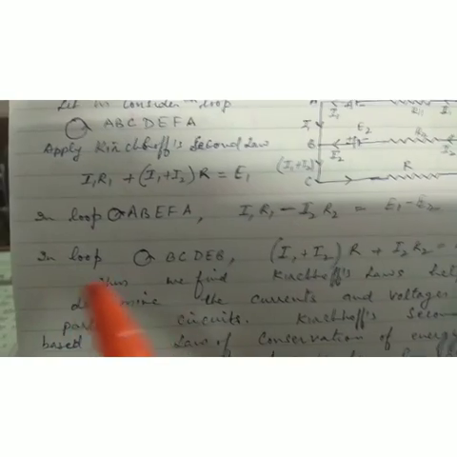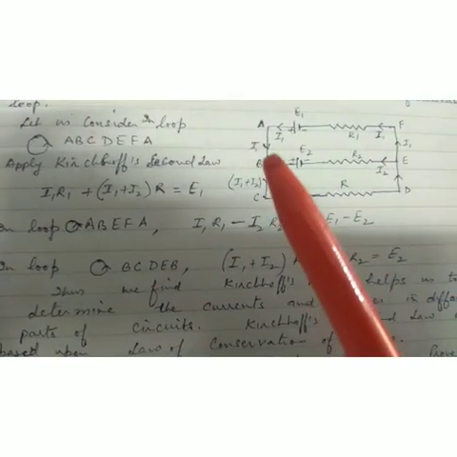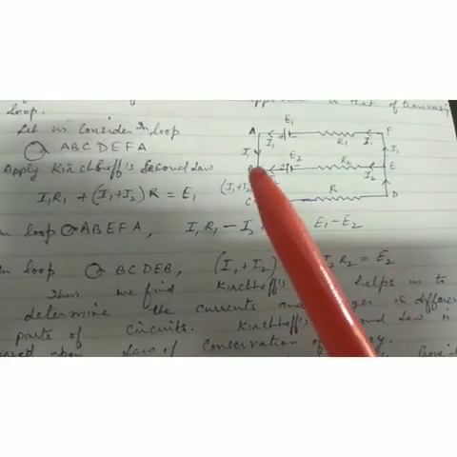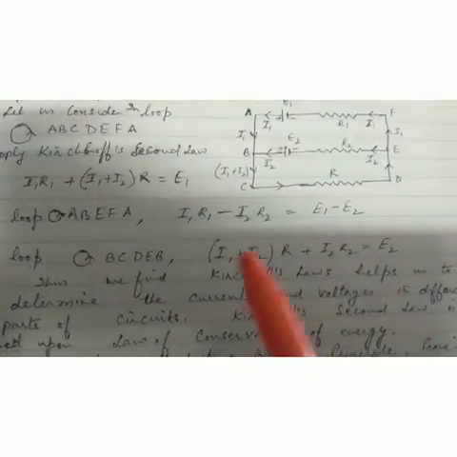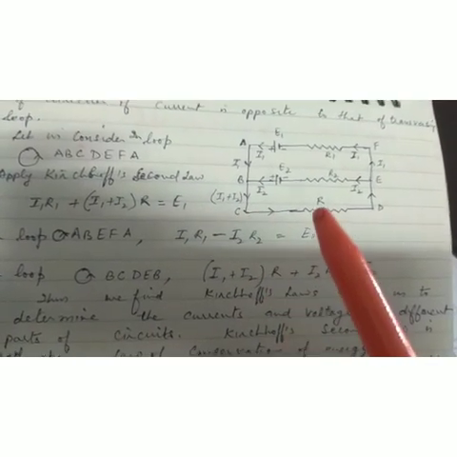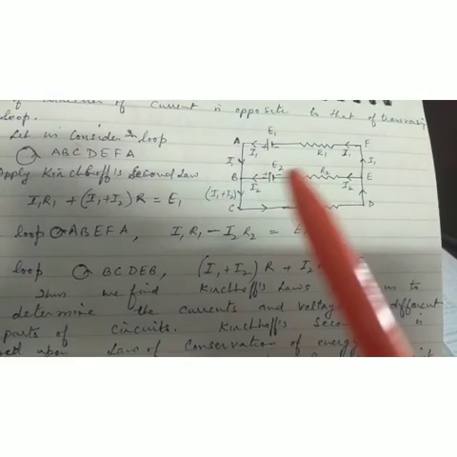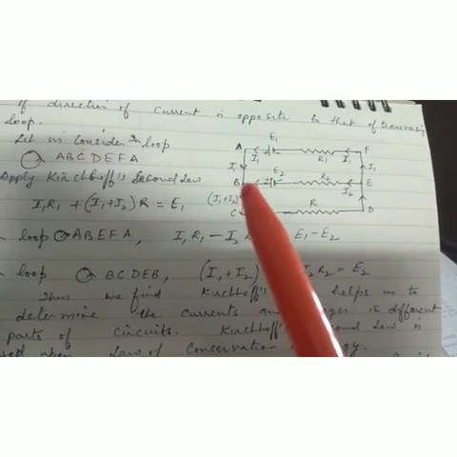For the third loop, B, C, D, E, B, starting from B. You can see here I1 plus I2 is the current through R, so (I1 plus I2) R. And in the other case, the directions of I2 and R2 are the same.